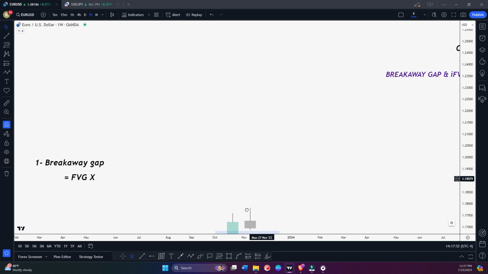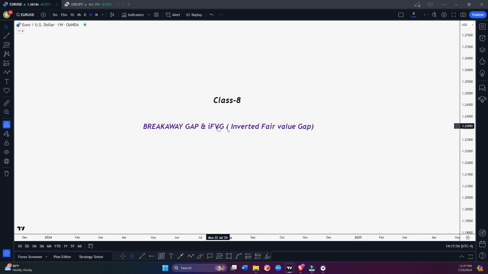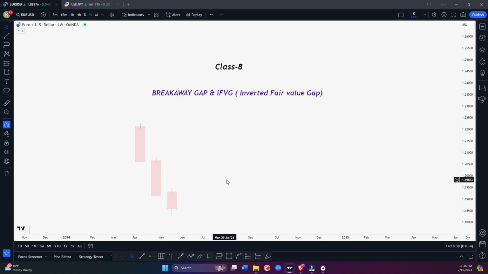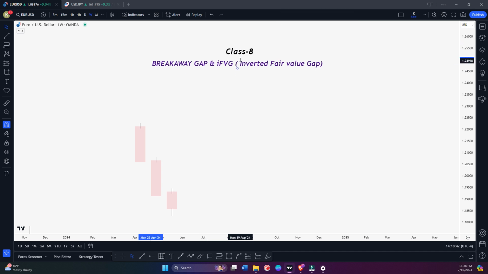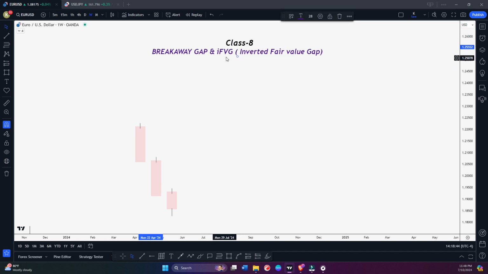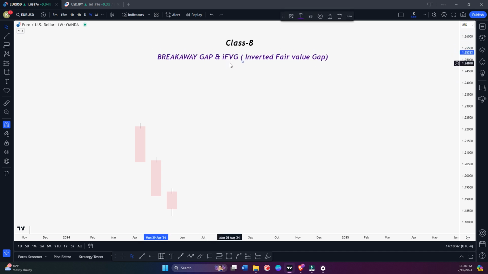Okay, and now let's talk about what an inverted fair value gap is. So basically, what is an inverted fair value gap? It's a very simple concept, okay? And listen to me carefully again, okay? It has nothing to do with breakaway gap, okay?